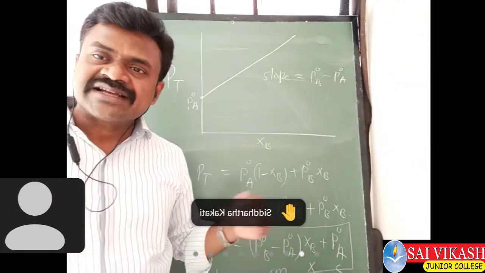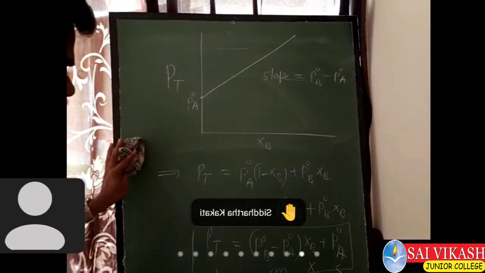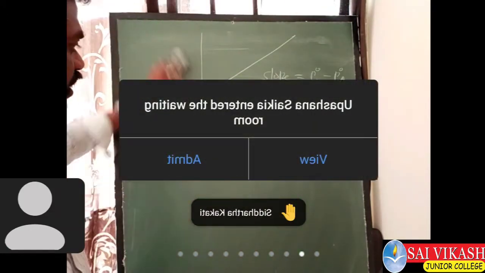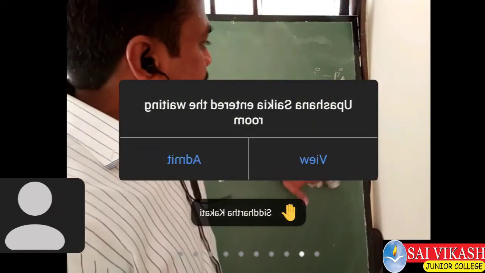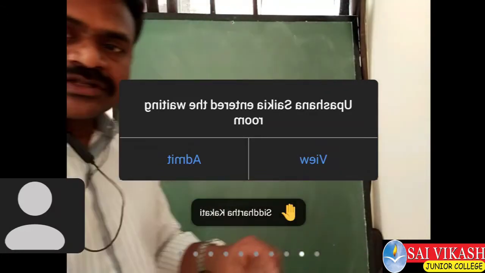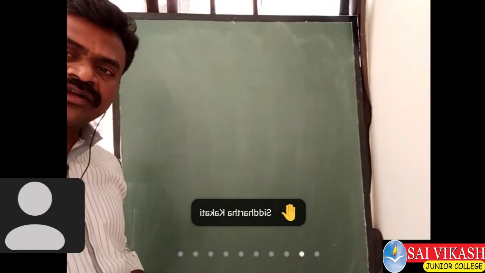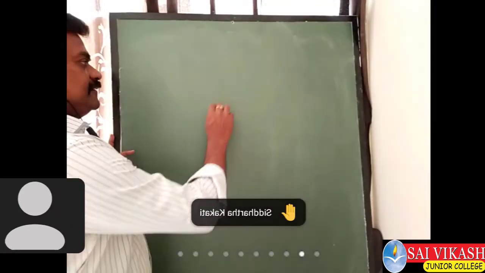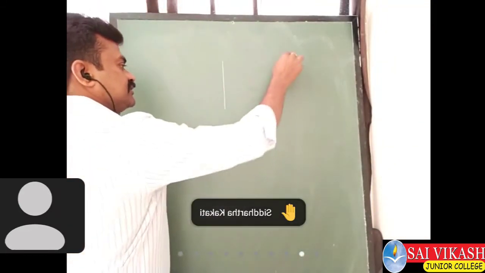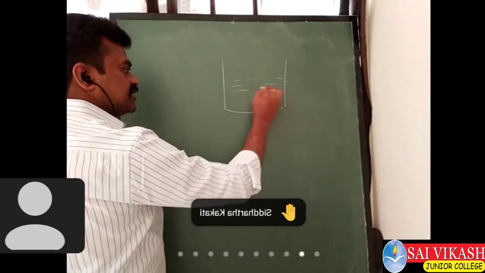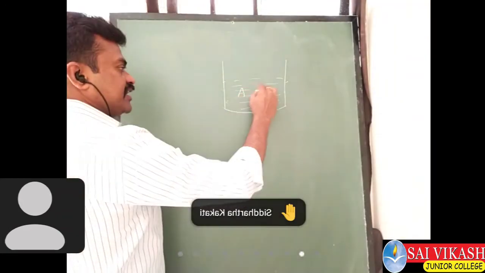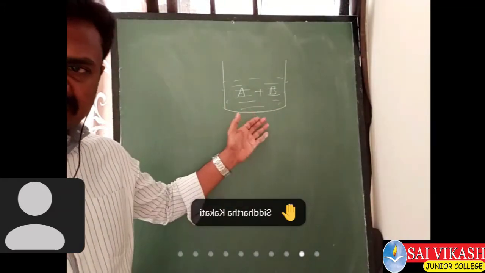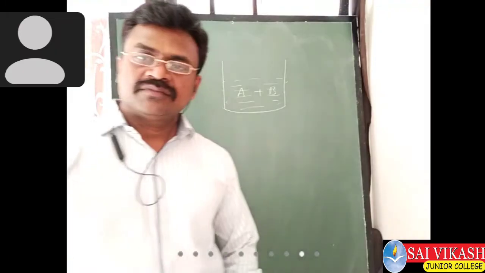One more extension is there in this topic. I have taken a liquid mixture of A and B, which we already discussed in the introduction of this topic.